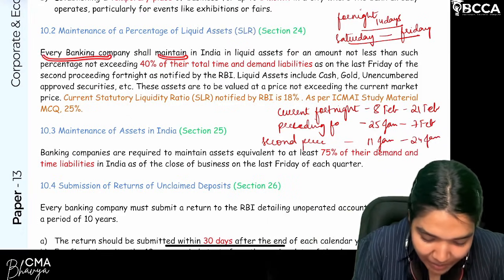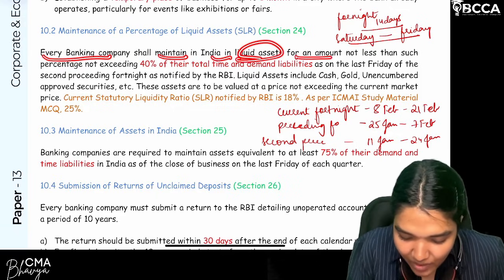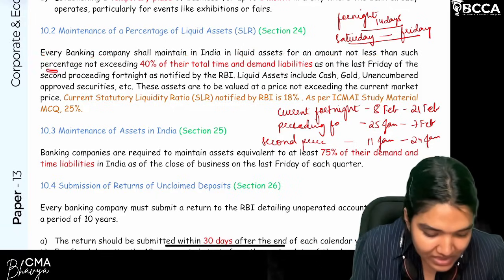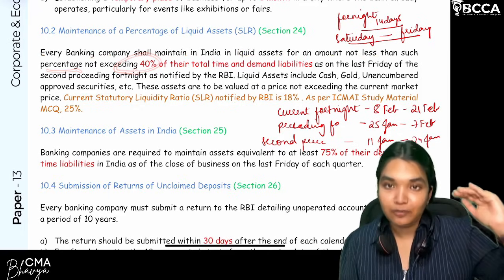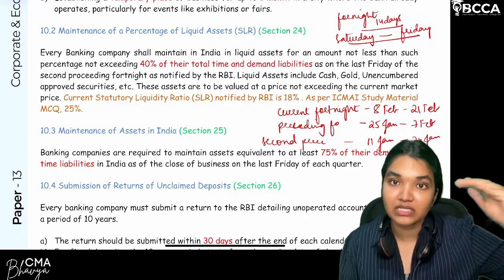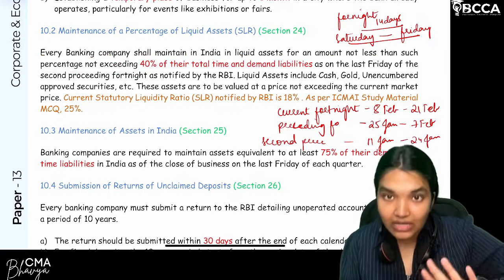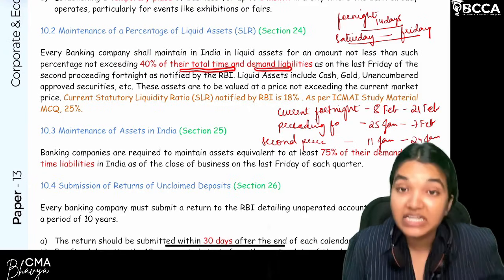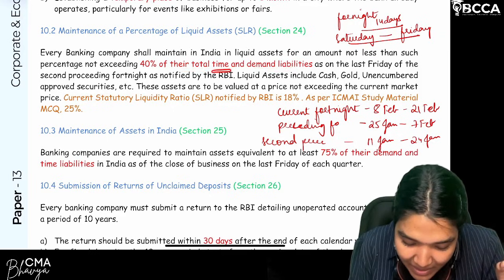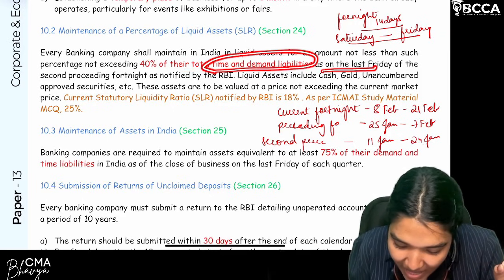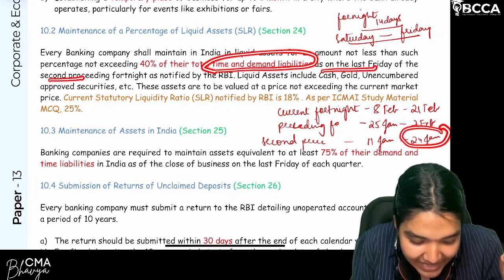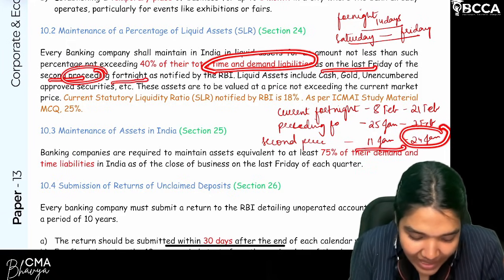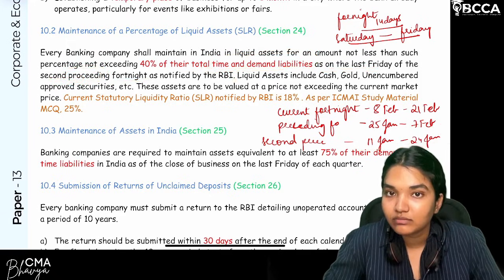Every banking company shall maintain in India in liquid assets an amount not less than, that means minimum amount, percentage not exceeding 40%. That means RBI can set a limit up to 40%. What is the current limit set by RBI? 18%. Clear? So of their total time and demand liabilities, when time and demand liabilities on the last Friday of the second, this is preceding not proceeding, you can correct, second preceding fortnight as notified by the RBI.